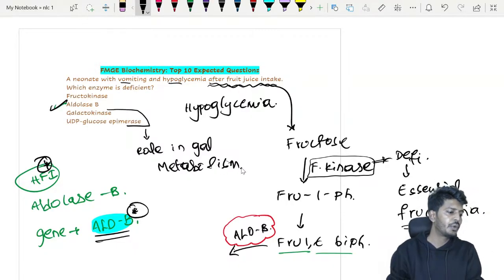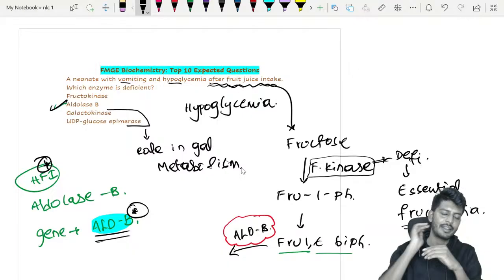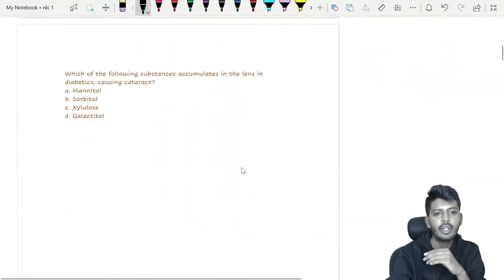Right? So this is the story of your, what is that? Very good. Correct answer. A fructokinase deficiency will lead to essential fructosuria. Let's go to the next question.